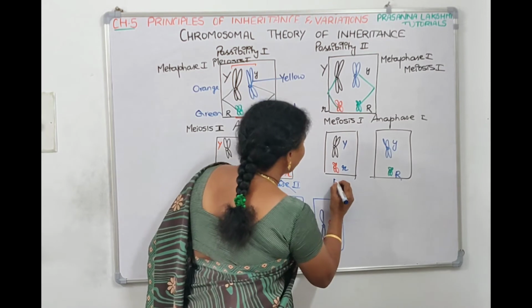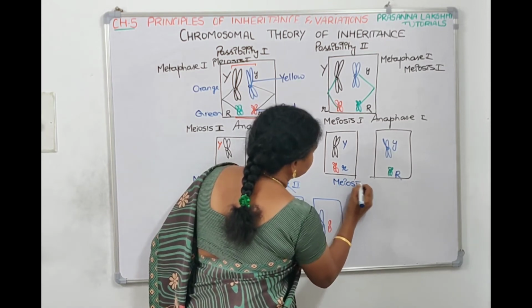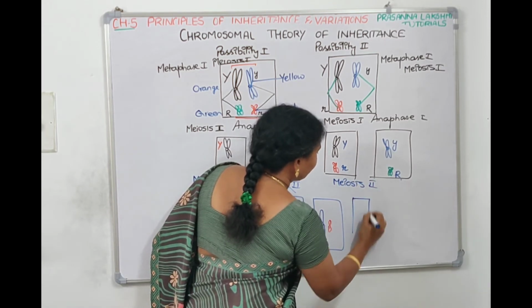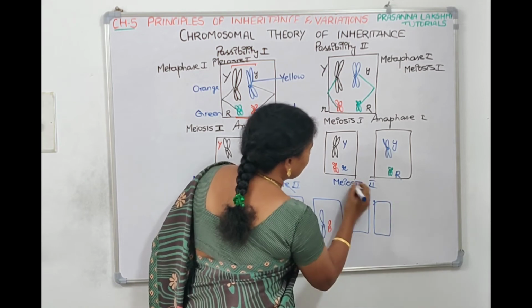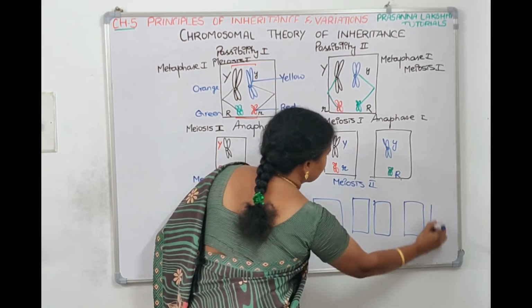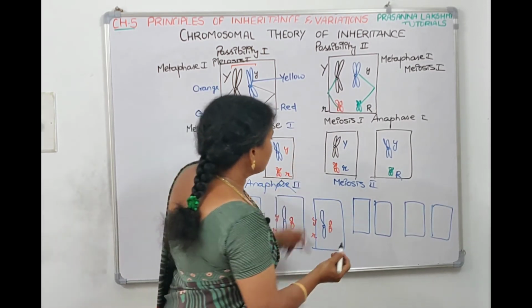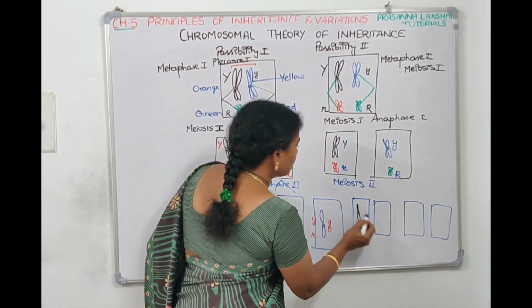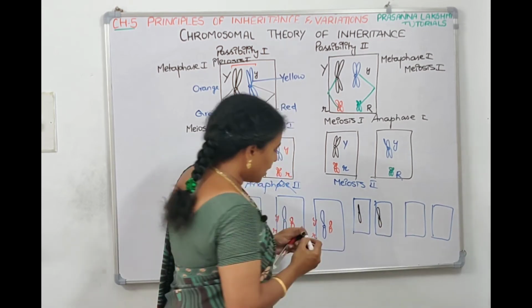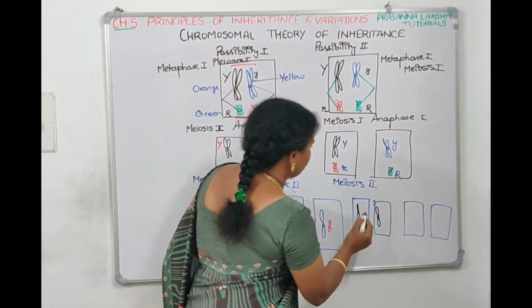Now if we have to see after meiosis 2, we'll get 4 cells, 2 cells from this and 2 more cells from this. Now here the centromere will split and this chromosome will divide into 2 daughter chromosomes. Red also will divide into 2 daughter chromosomes.